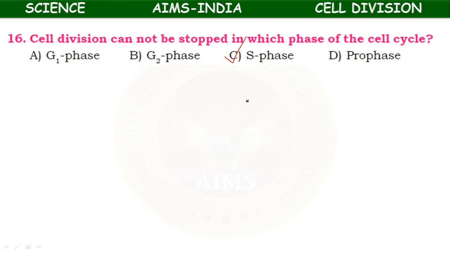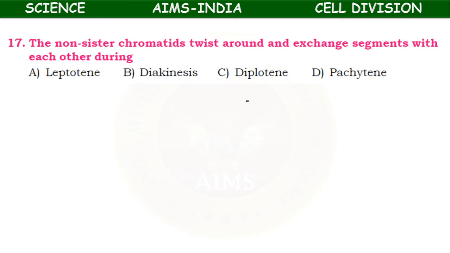Next, the non-sister chromatids twist around and exchange segments with each other during leptotene, diakinesis, diplotene, or pachytene. During the pachytene stage, the non-sister chromatids twist around and exchange segments with each other.